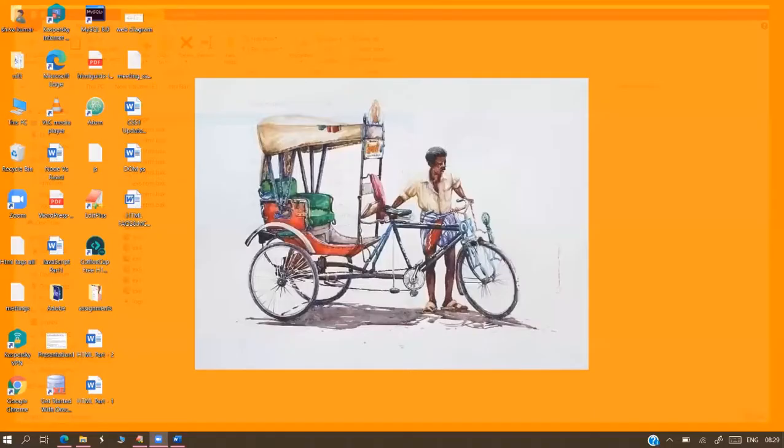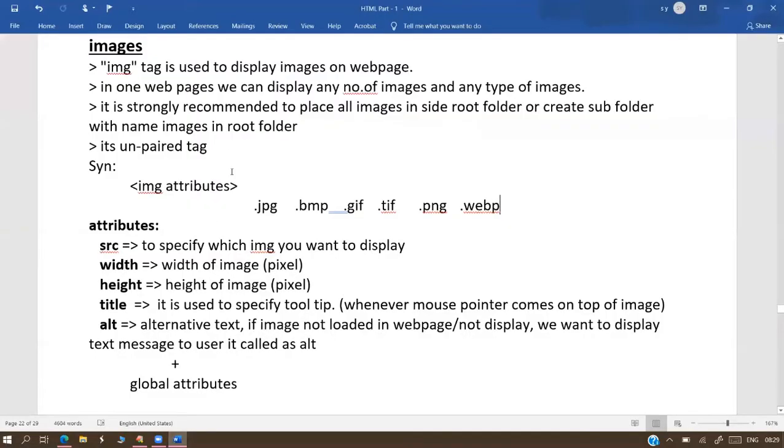Is image a block level element or an inline element, sir? Inline, yes, sir, it's an inline element. So generally when you display images, all images come side by side only. If there is no space available in the first flow, then they move to the next layer.